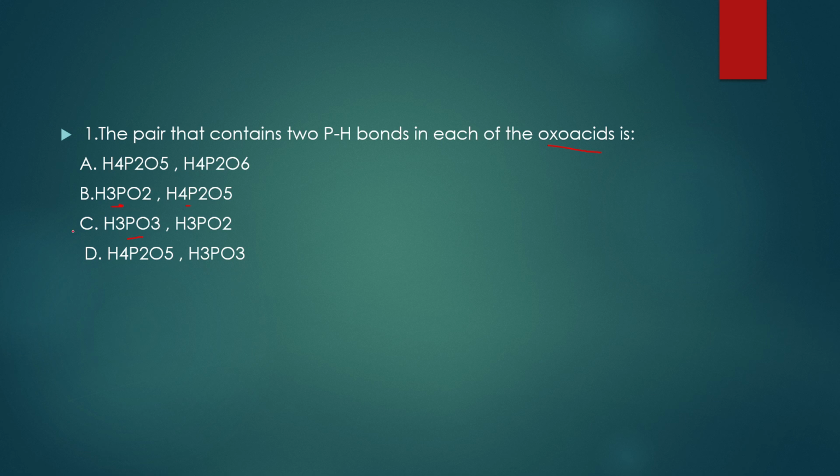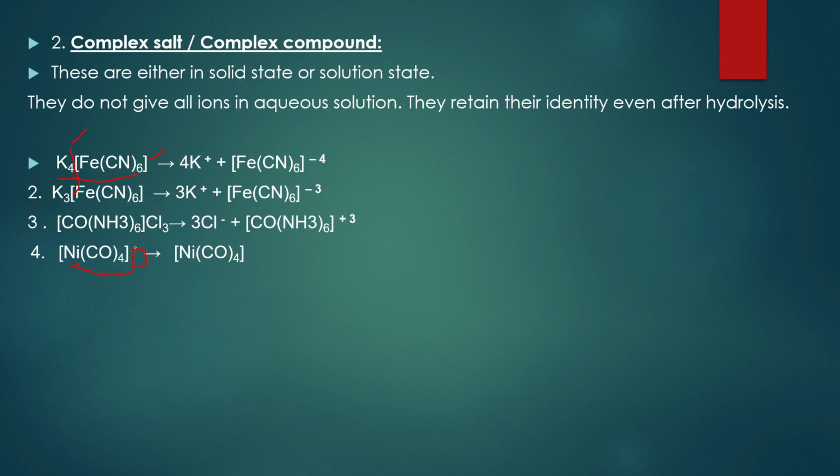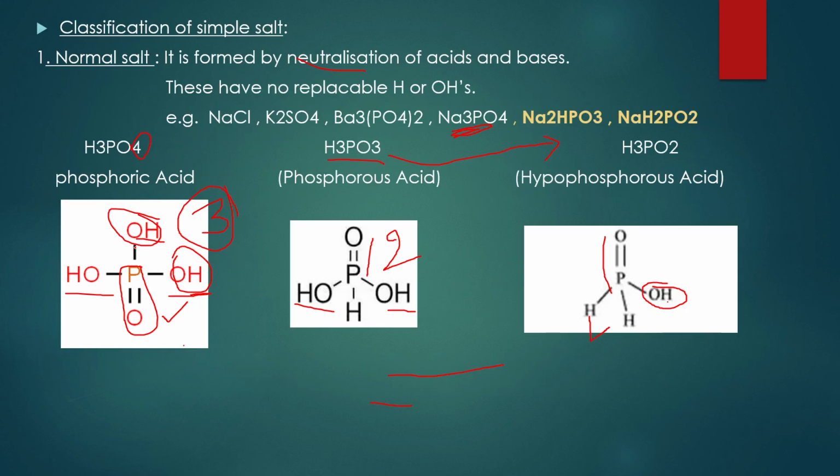So as I have already explained to you, H3PO3 and H3PO2: you are not having two P-H bonds in H3PO3. Look here, you are having only one P-H bond. But in the case of H3PO2, you are having two P-H bonds.